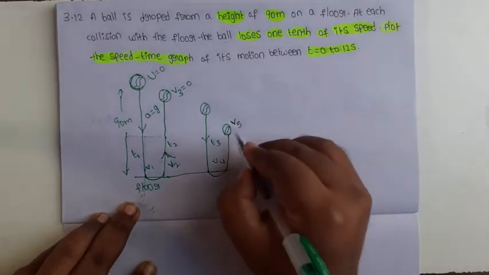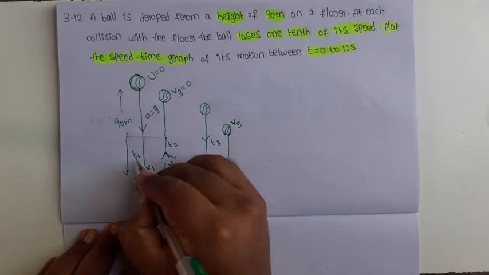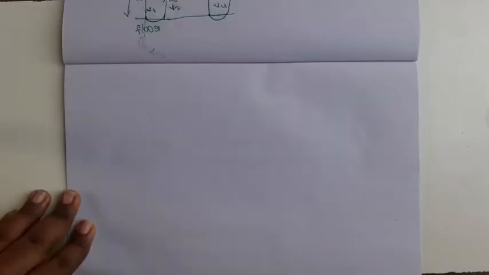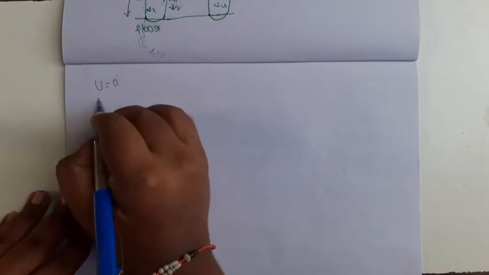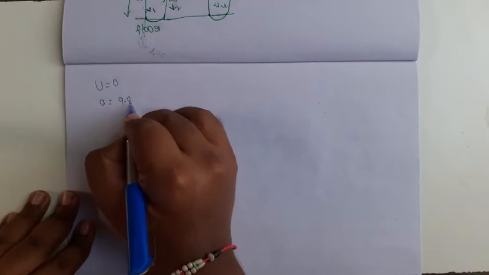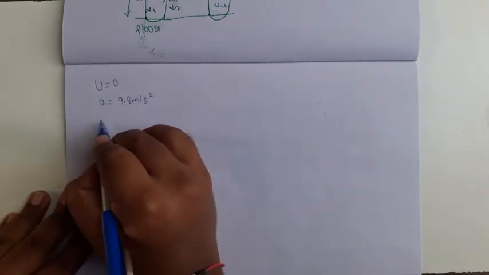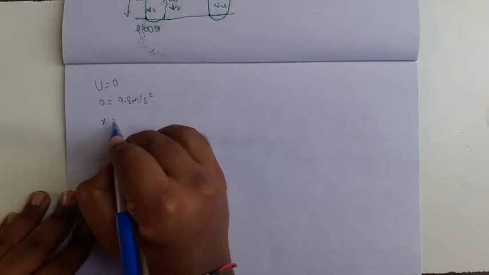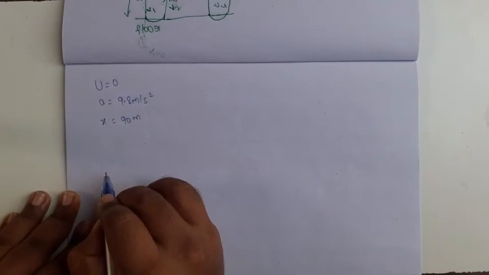Velocity v5. Okay, first of all here I am going to find the v1 and t1 values. From the diagram, initial velocity u equal to 0, acceleration a equal to 9.8 meter per second square. Next, distance or displacement x equal to 90 meter.